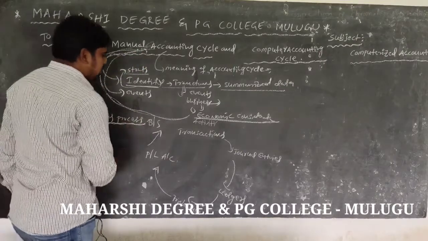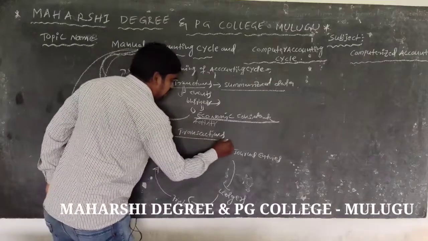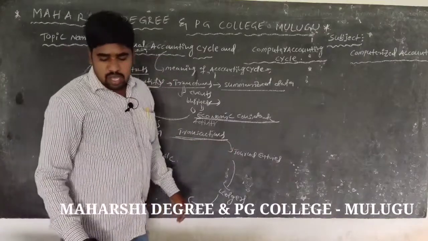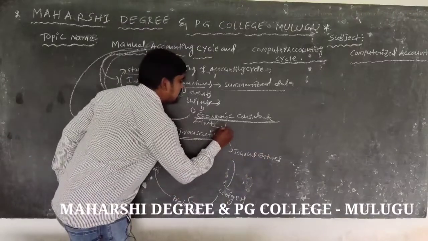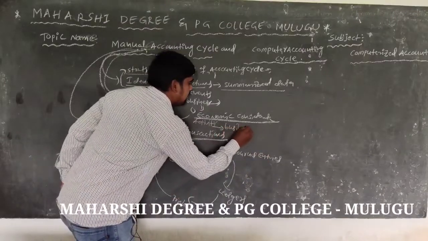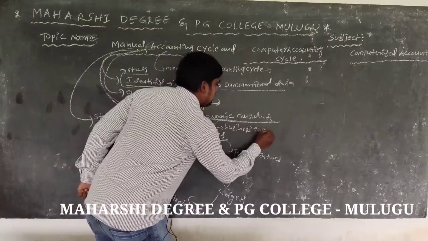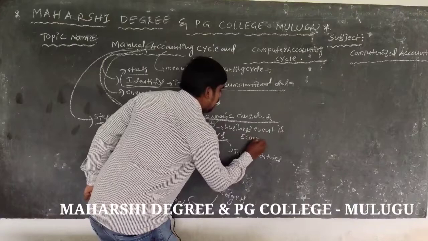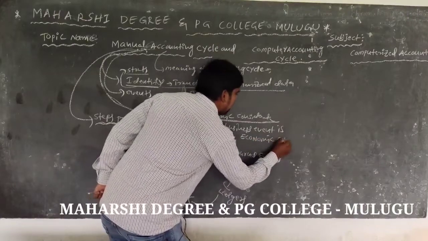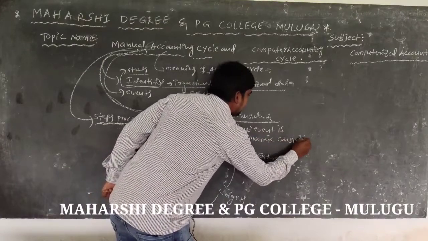The first step is transactions. A transaction is a business event and an economic consideration.